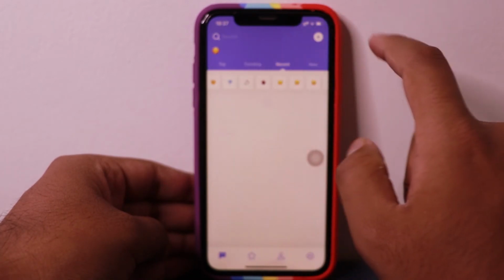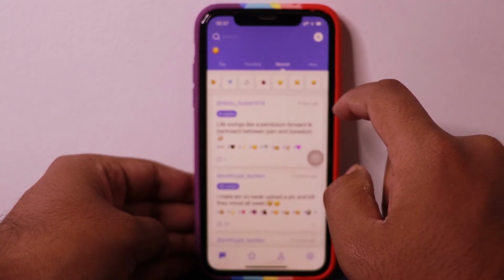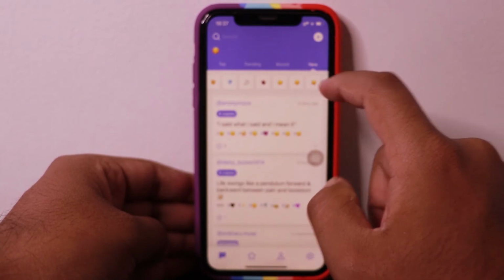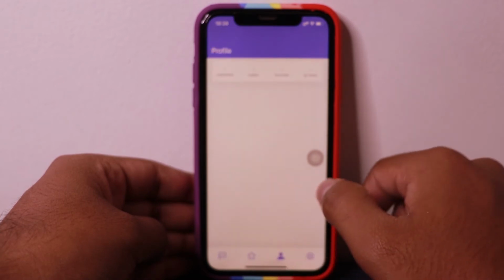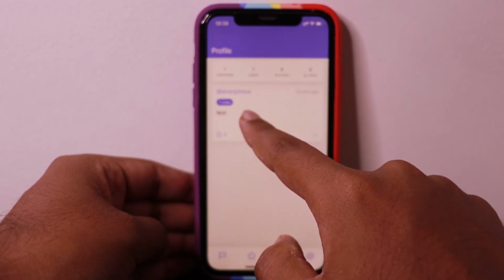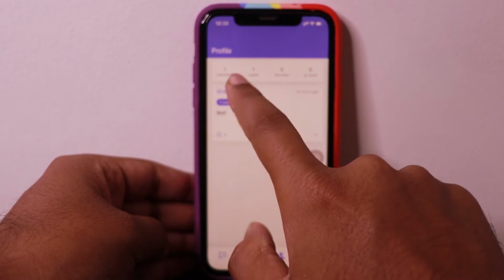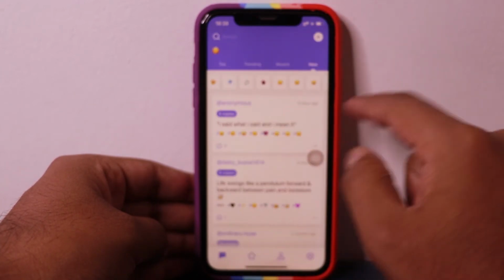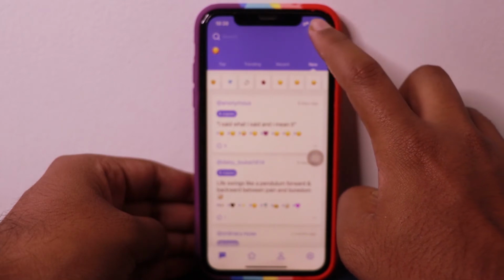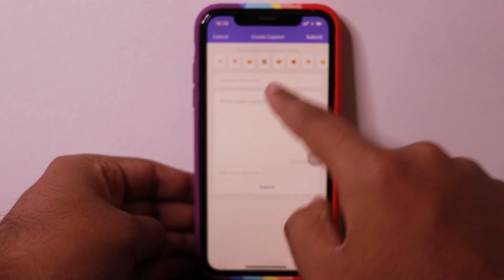Then you have this option of recent, and then you have this option of new. So let's just go to my profile section. As you can see, I have posted one caption which is test, and I have copied one. You can add a caption as well. You just have to press this plus button over here, and then you can add the caption.